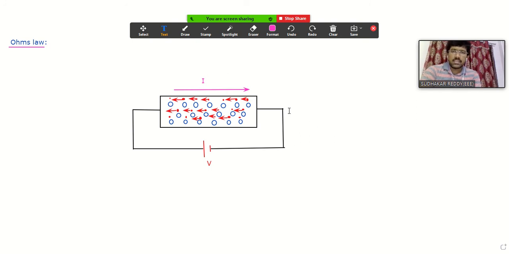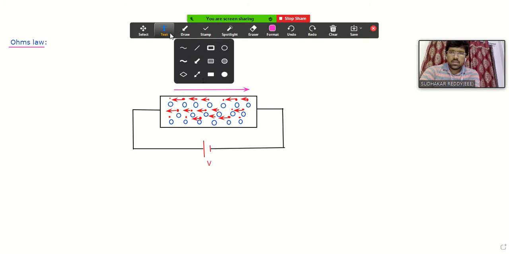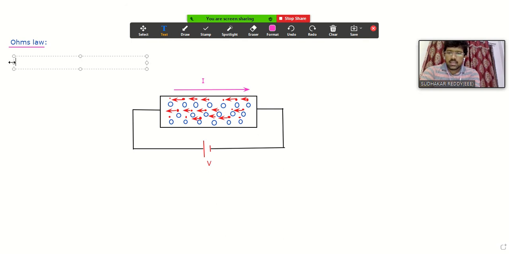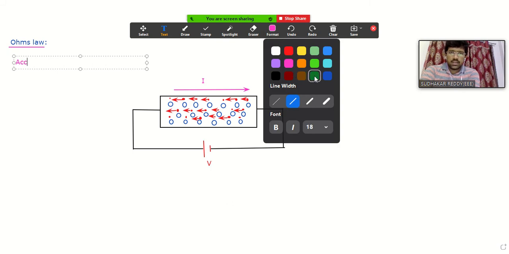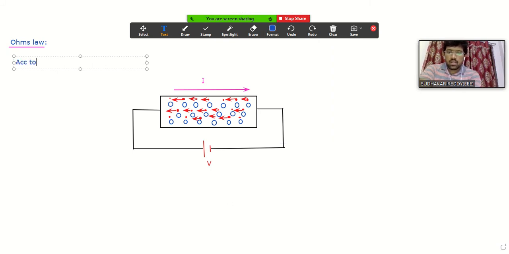At the time of the current definition, I explained why the direction of the current is considered opposite. Right. So now this will tell you the relation between this applied voltage V and the current passing through this conductor. According to Ohm's law, there exists a linear relation. I will write the statement also, that is very, very important. According to Ohm's law, there exists a linear relation